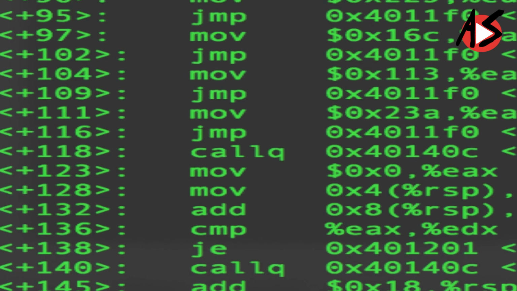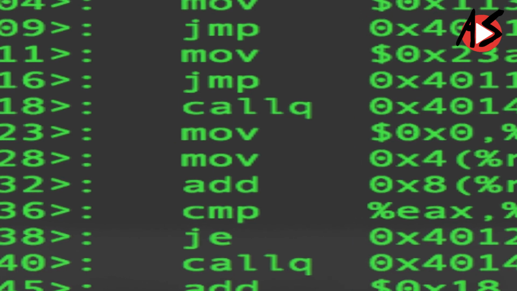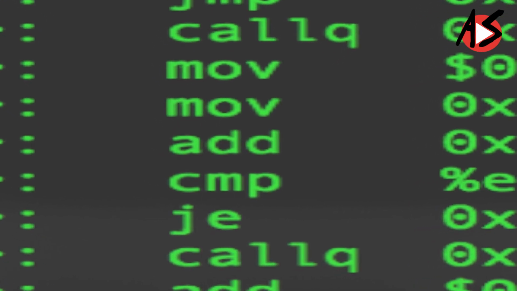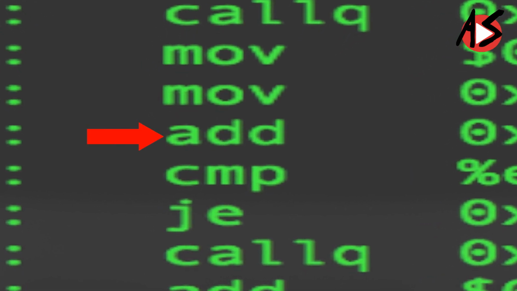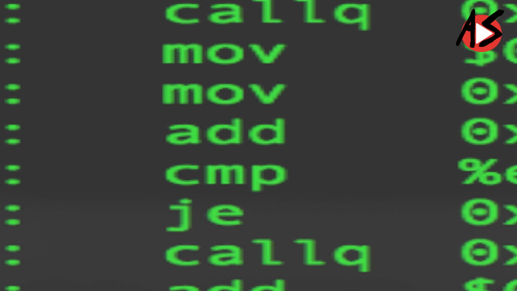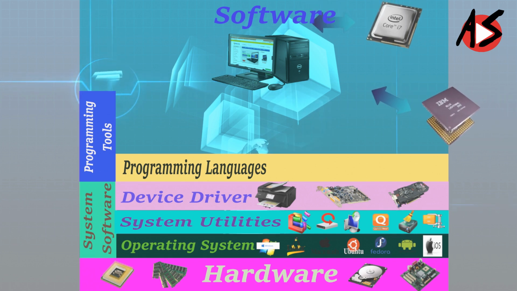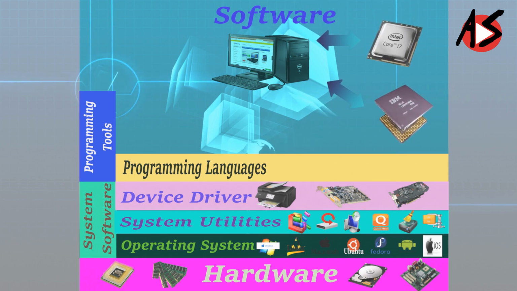To simplify writing the code, assembly language was developed, which allowed usage of English-like words like add for addition, CMP for compare, and some symbols instead of ones and zeros. But one major drawback of writing code in this language is that code written for one type of CPU cannot work for another type of CPU.